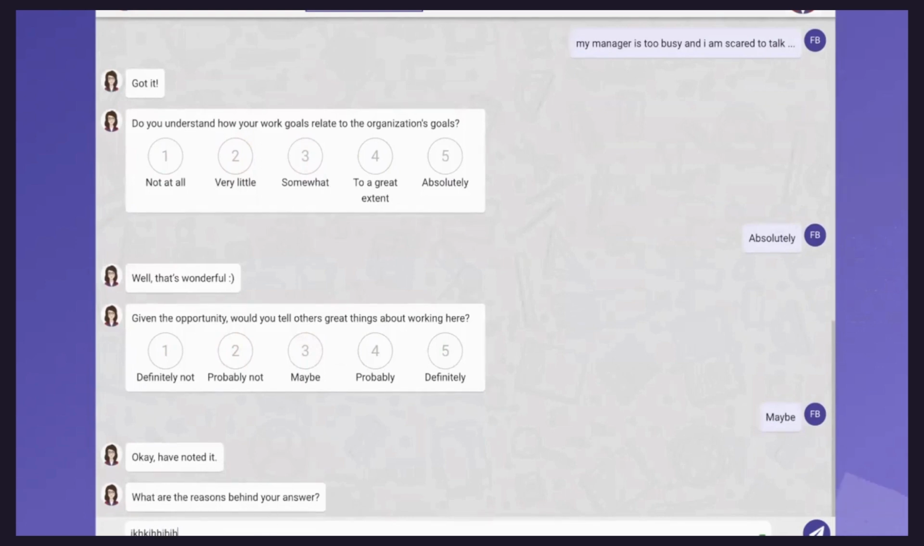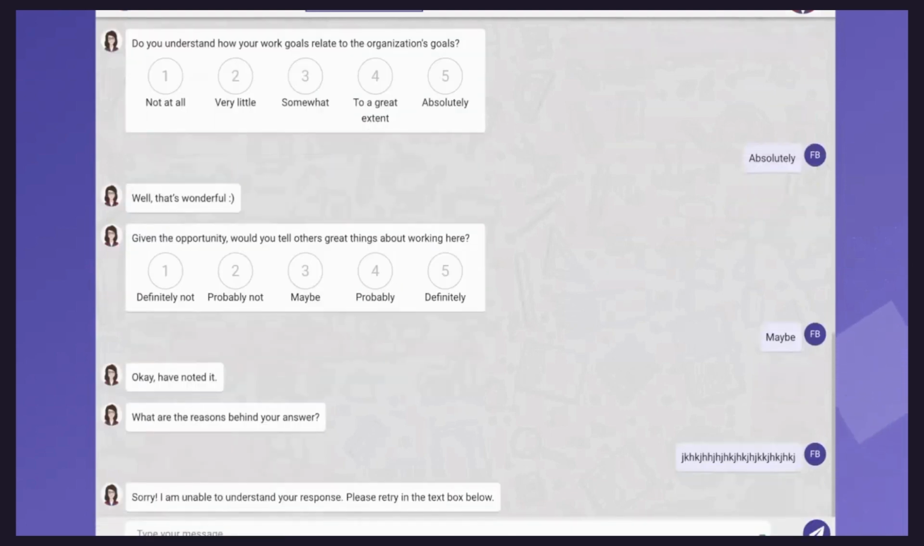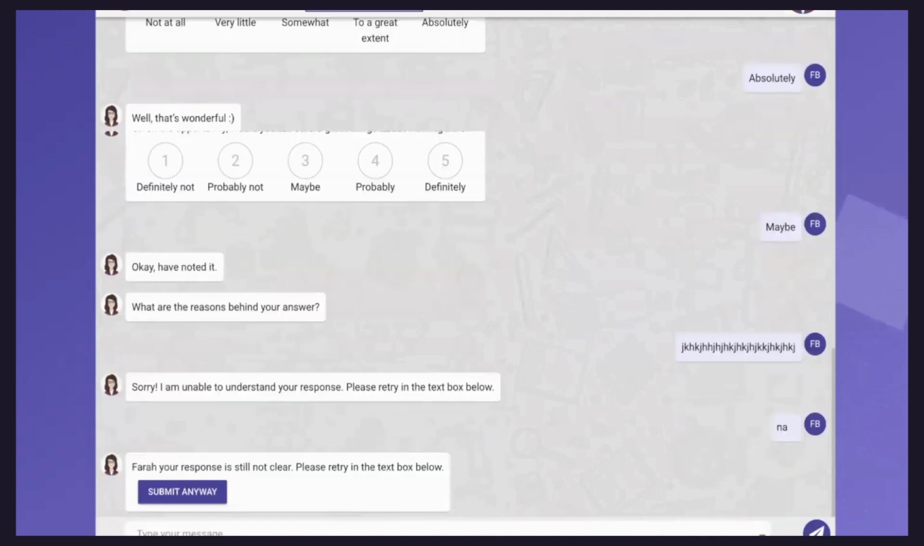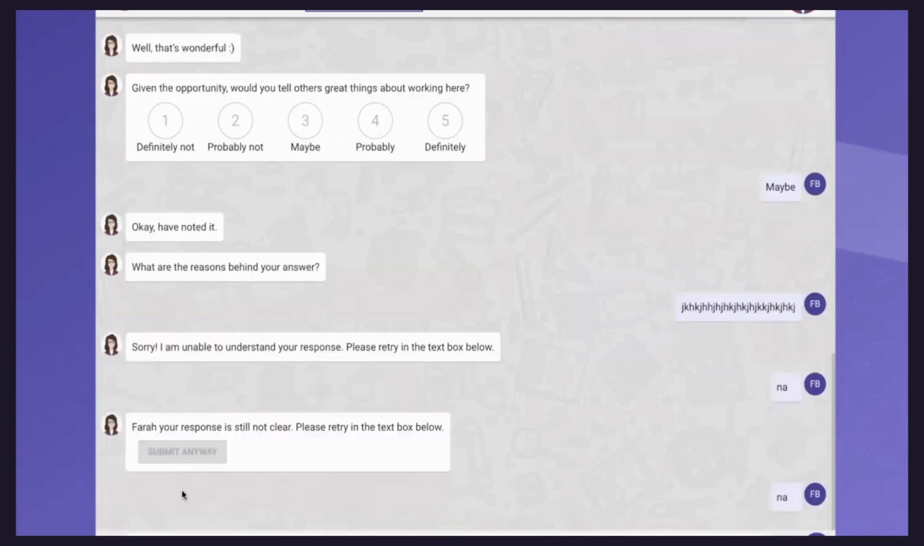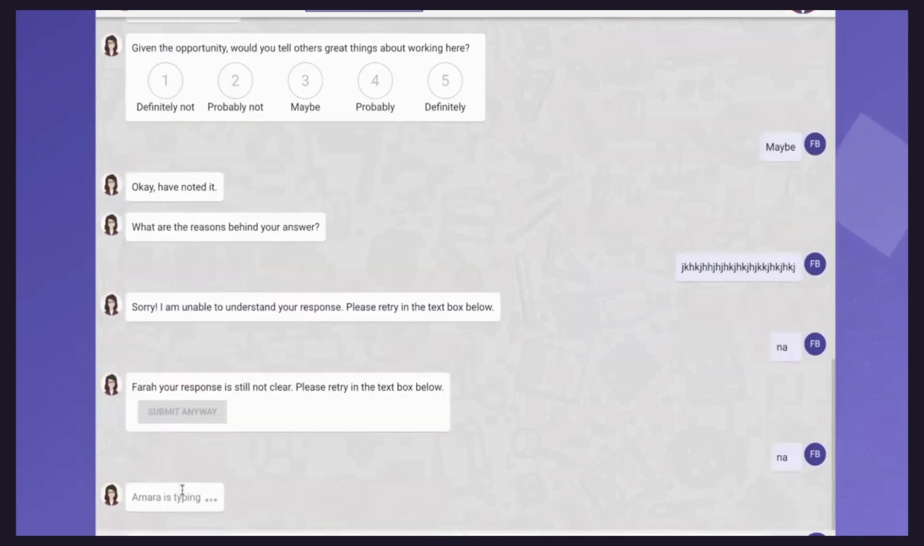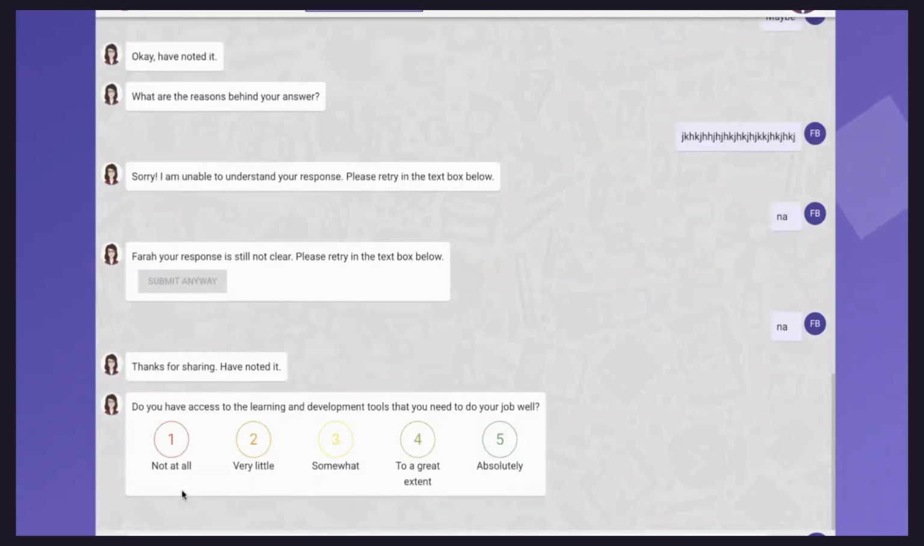If somebody is typing randomly or playing around, the system will automatically understand that the response is not appropriate, or if they use slang or something like NA, okay. After one attempt, we are not forcing your employees to change the answer, because it is self-explanatory that they do not want to respond or are just playing around. So we skip that and move to the next question.